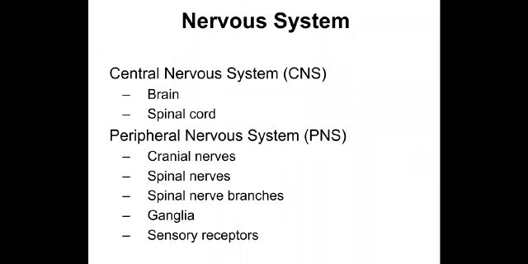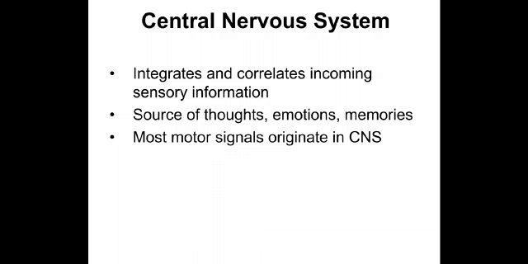So what's the organization? The central nervous system is made up of the brain and spinal cord. The peripheral nervous system comprises the cranial nerves, the spinal nerves, the spinal nerve branches, ganglia, and sensory receptors. The central nervous system integrates and correlates incoming sensory information in the form of thought, emotion, and memories. They are mostly in the form of motor signals which originate in the central nervous system.